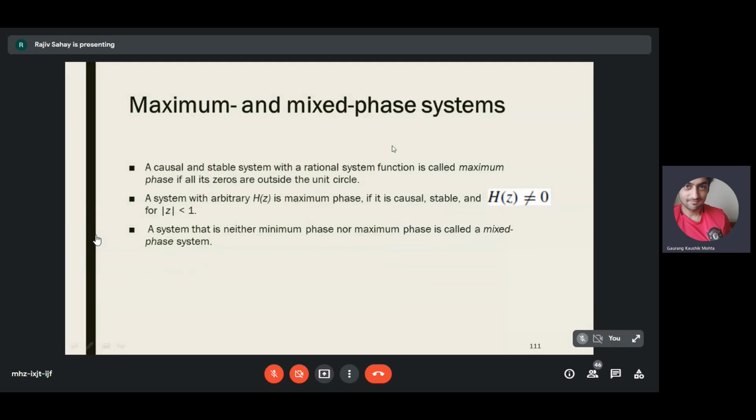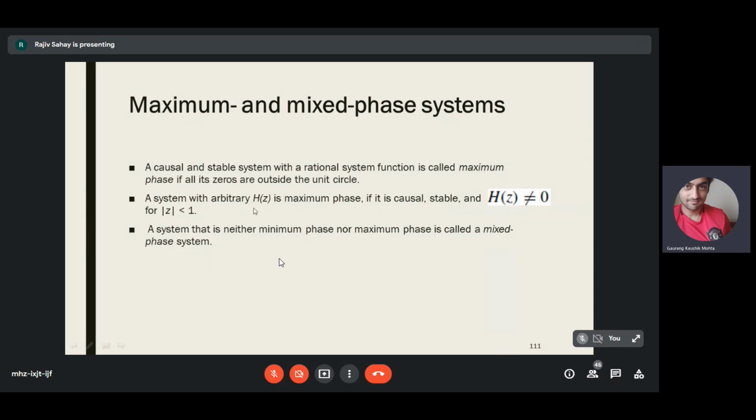So then we have two other systems. We have talked about minimum phase. Then we have two other systems which are called maximum and mixed phase systems. A causal and stable system with a rational system function is called maximum phase if all its zeros are outside the unit circle. You have already seen that if you have a zero outside the unit circle, it increases the phase lag. So such a system will have higher phase lag. So it is called a maximum phase system if all its zeros are outside the unit circle. If it is causal and stable, then all poles have to be inside the unit circle, but zeros can be outside the unit circle. That is allowed. So such a system has the problem that it has maximum phase lag.